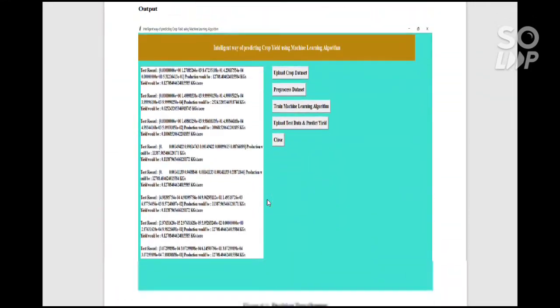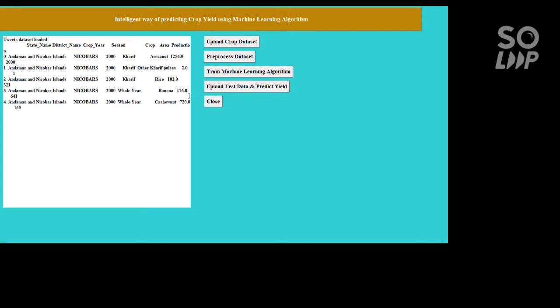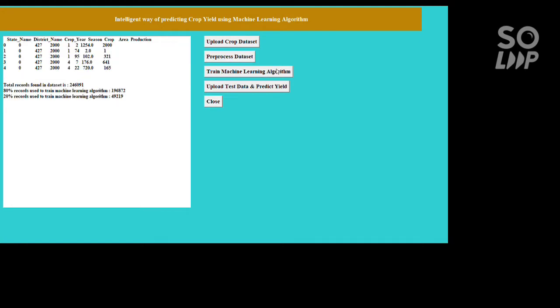Now the implementation part of our project. First we will upload a data set. We'll upload this data set here. It takes some basic values there, and we need to pre-process the data. While pre-processing the data, it removes all the null values present in the data set, and it records what percent of data is used in the machine learning algorithm and what percent is not used. And after that, we need to train the machine learning algorithm.